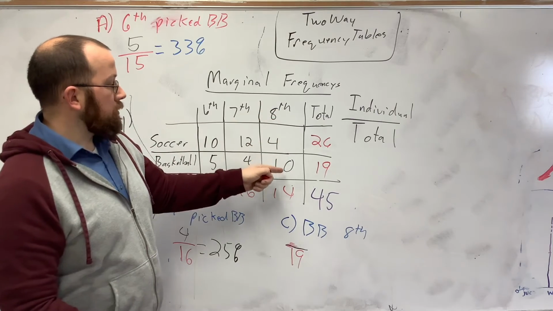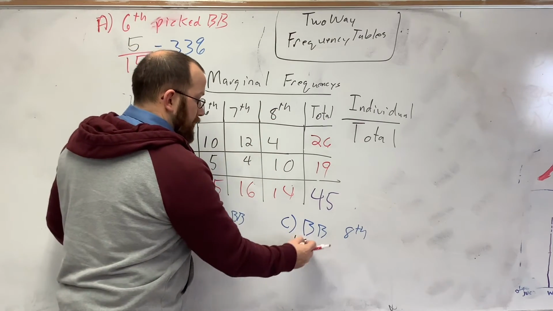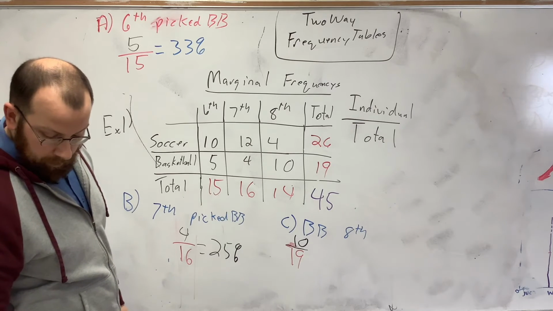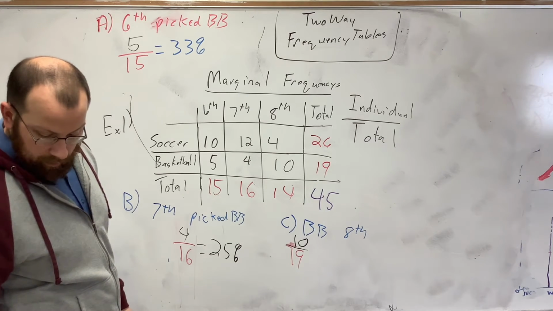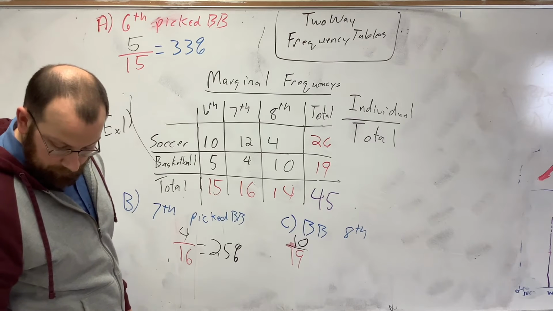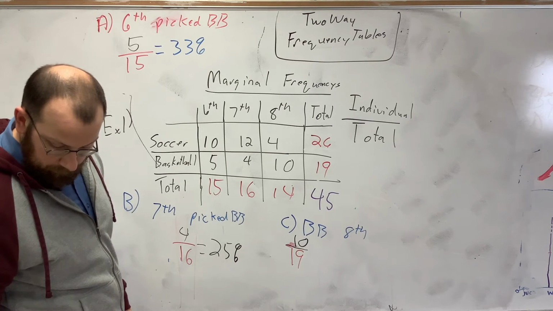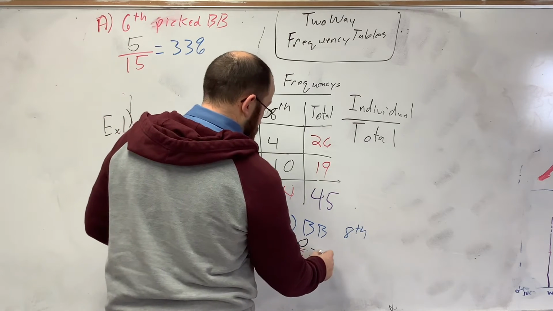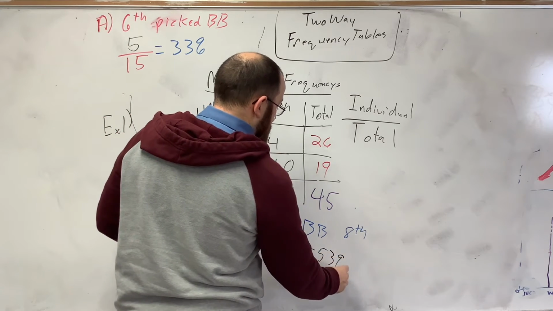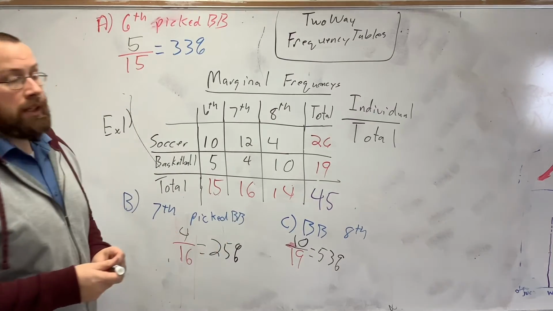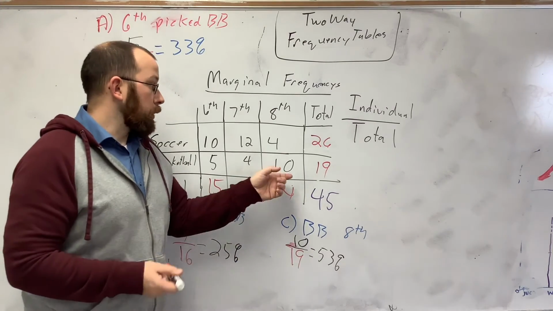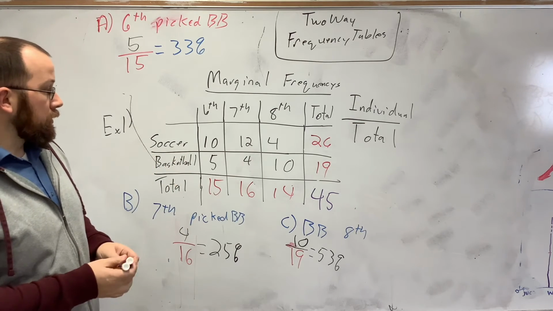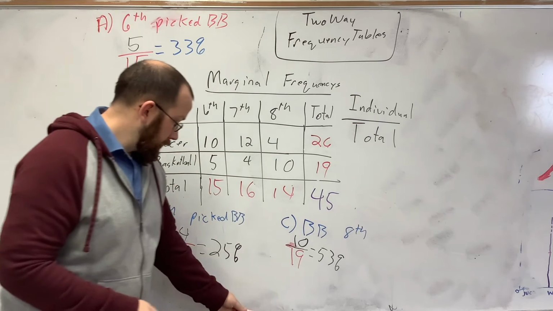So 8th graders, basketball, 10 over 19, which gives us 53%. So 53% of everybody that chose basketball was 8th graders. And that's all you have to do. Let's do a couple more just to show you.